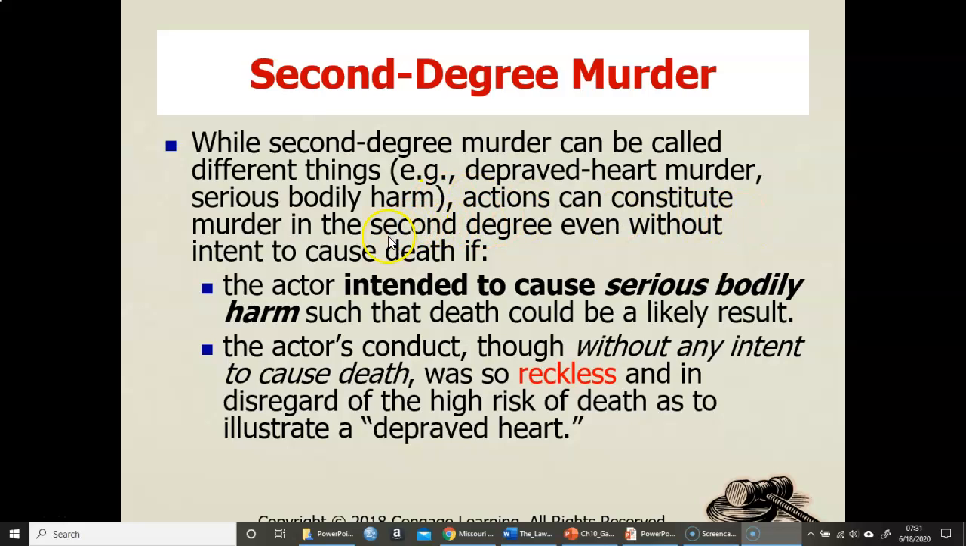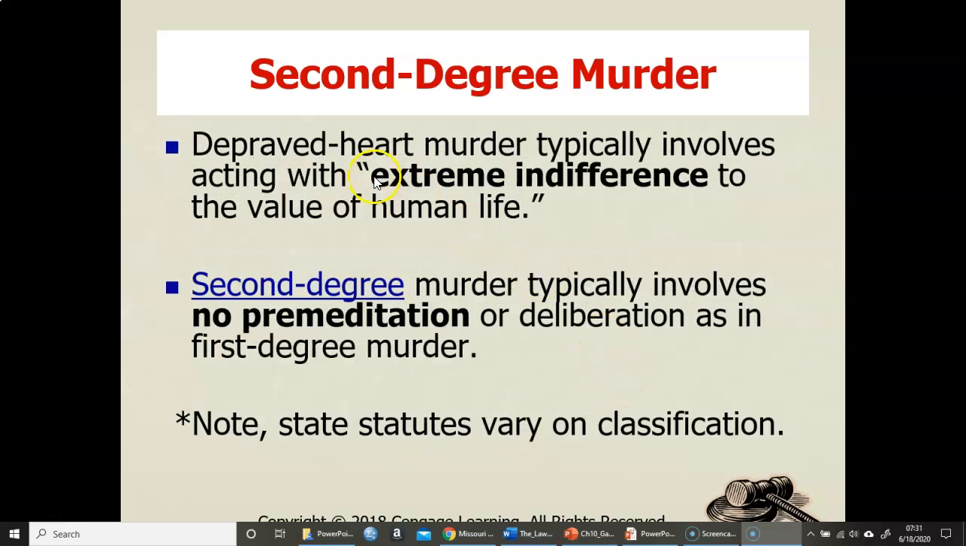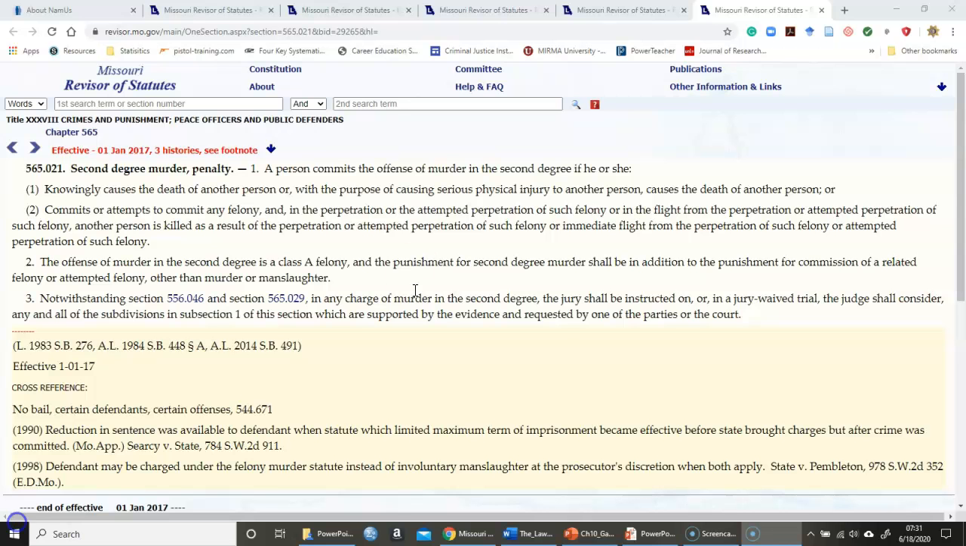Actions can constitute murder in the second degree even without intent to cause death. So the actor intended to cause serious bodily harm such that death would result. We're looking at our culpable mental state as reckless. Depraved heart murder typically involves extreme indifference to the value of human life. You just didn't care.